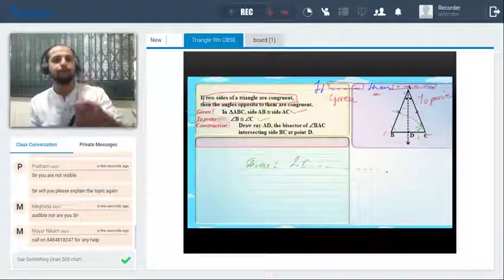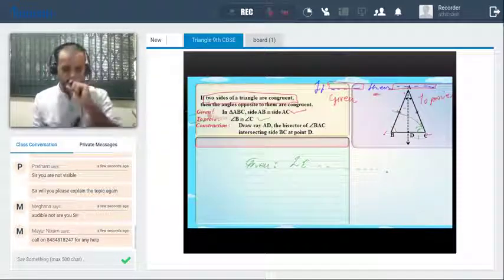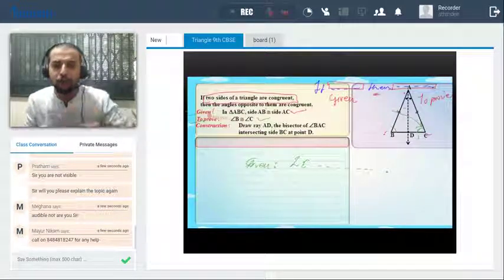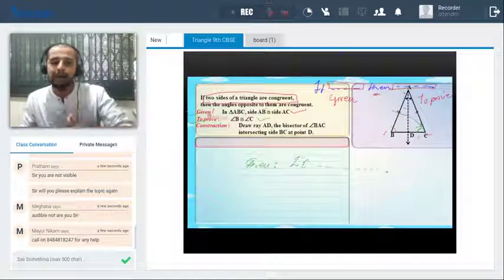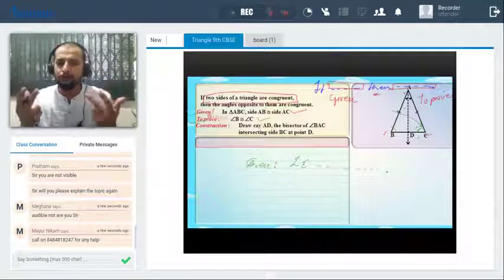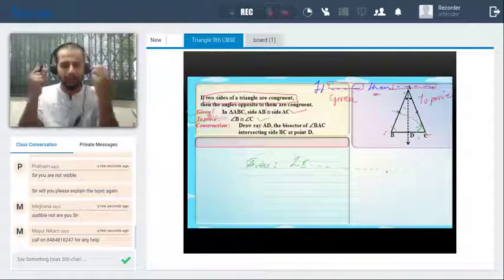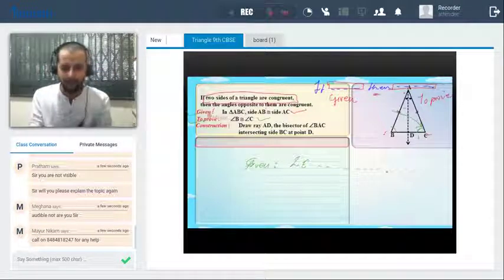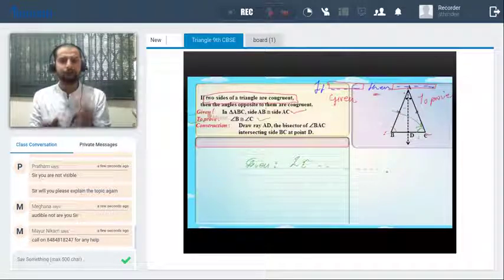Now, whenever we have to prove something, here we have to prove the two angles congruent. So to prove the two angles congruent, we need to prove the two triangles congruent, right? When we have to prove angles, then we have to prove the two triangles congruent. Once we have the two triangles congruent, we can see their corresponding sides, corresponding angles, any corresponding part is congruent. Clear? So to prove the angles congruent, we have to prove the two triangles congruent.